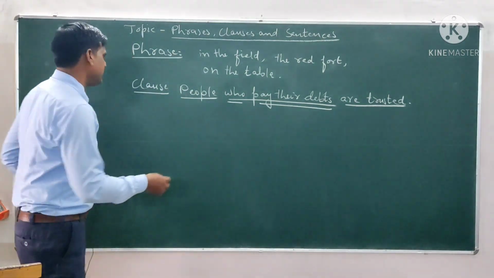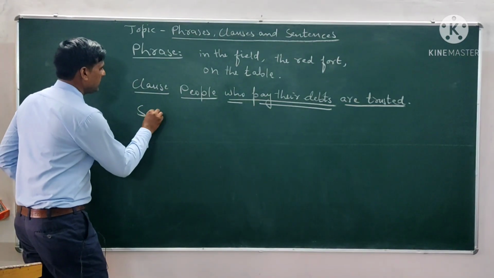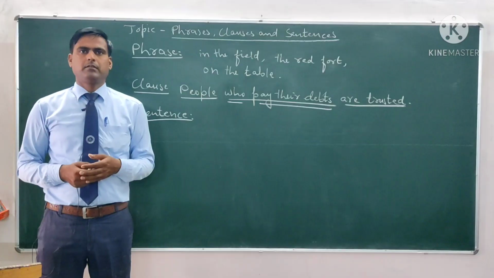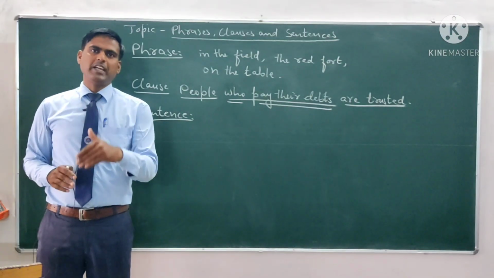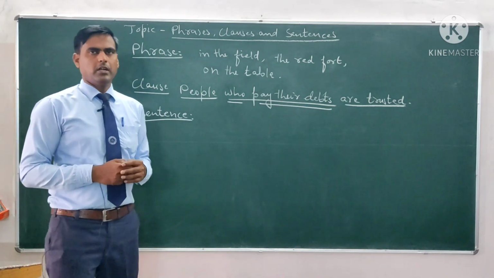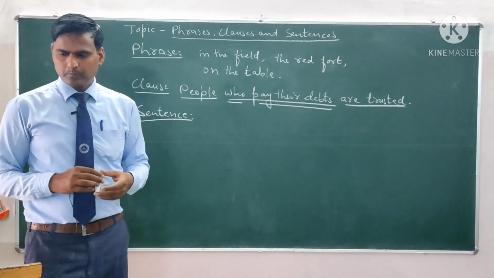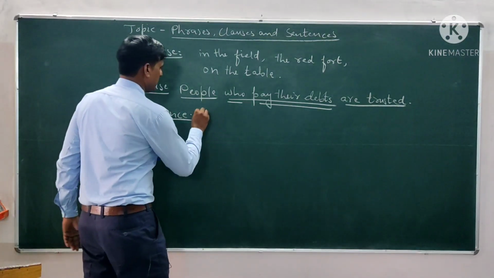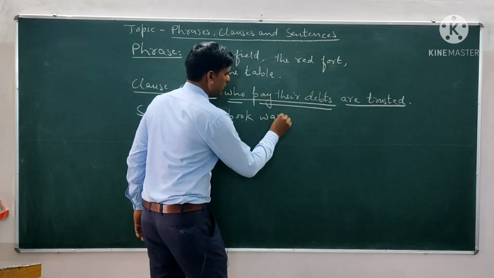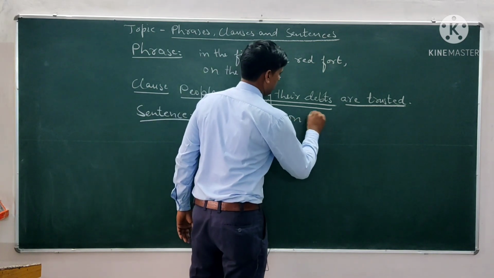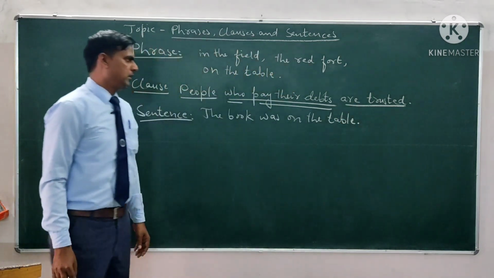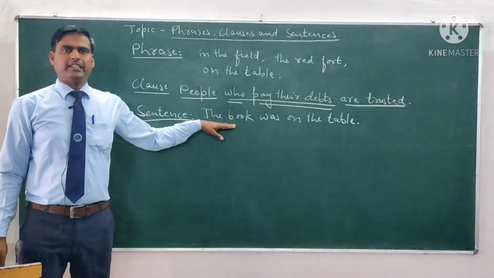Now let us see the third one, that is sentence. A group of words which make complete sense is called a sentence. For example, we can say, the book was on the table. This is a complete sentence.